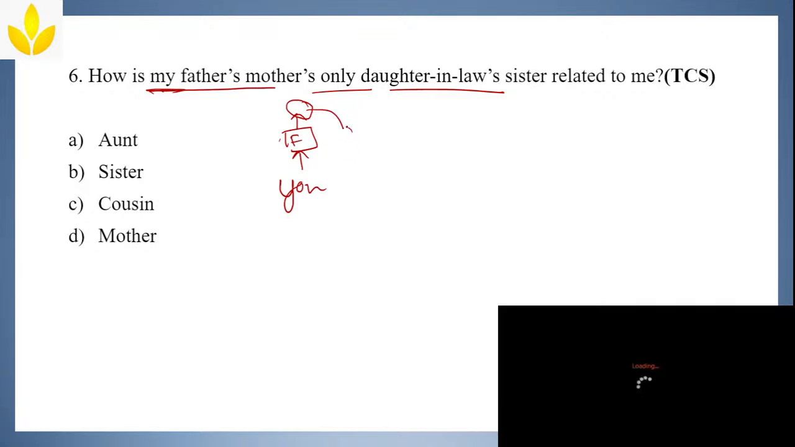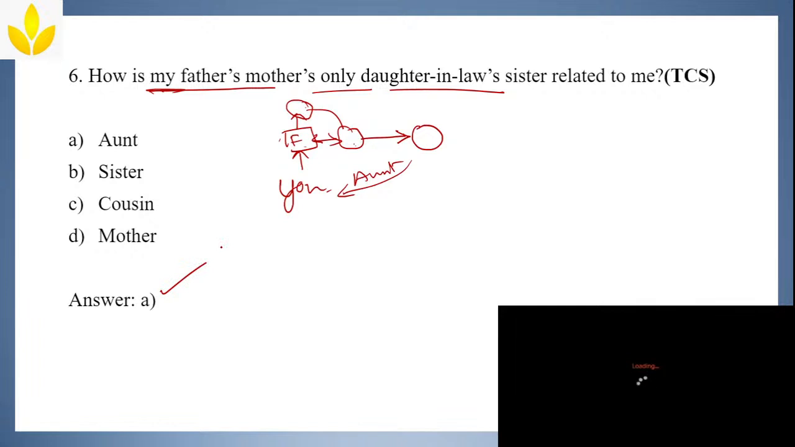daughter-in-law. What are they saying? Only daughter-in-law means your father's wife. Only daughter-in-law's sister, even she is having a sister, is related to me. How is she related to you? Your father's mother's only daughter-in-law means your father's wife. Your father's wife is your mother, and your mother's sister is your aunt. So what's the answer? Option A.